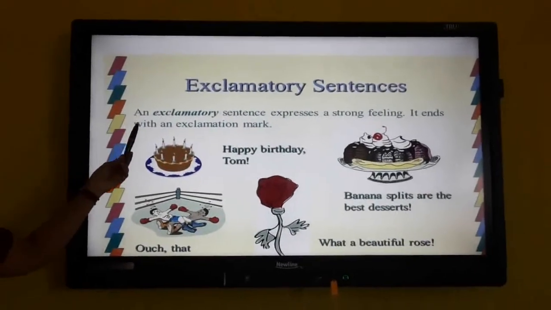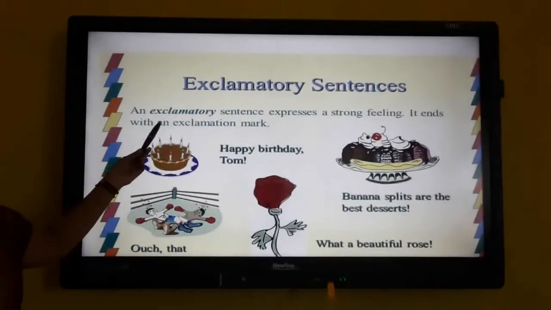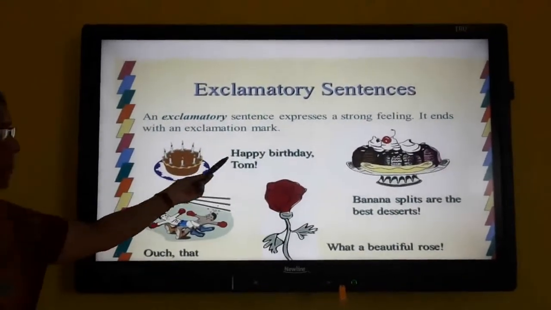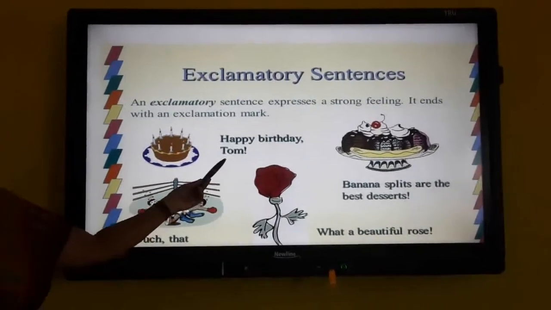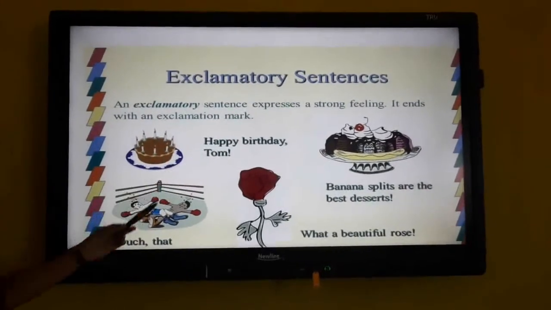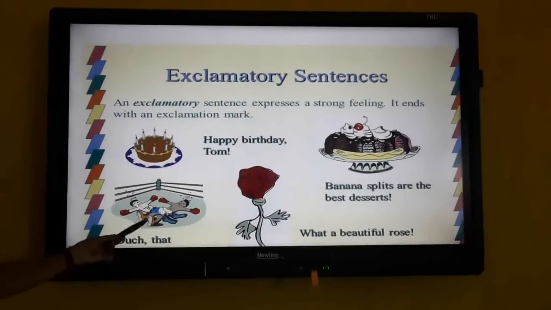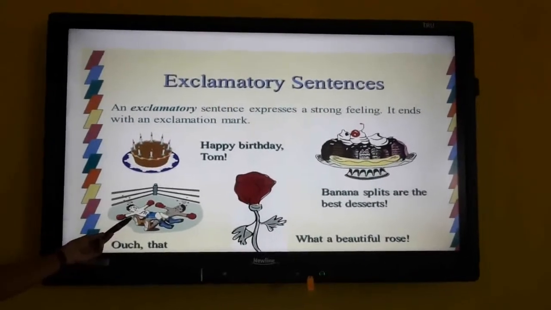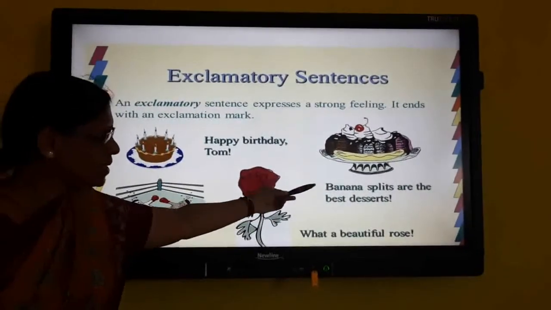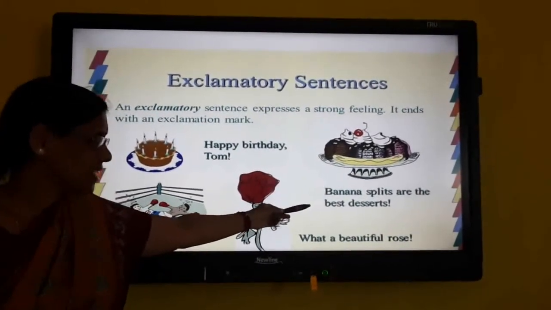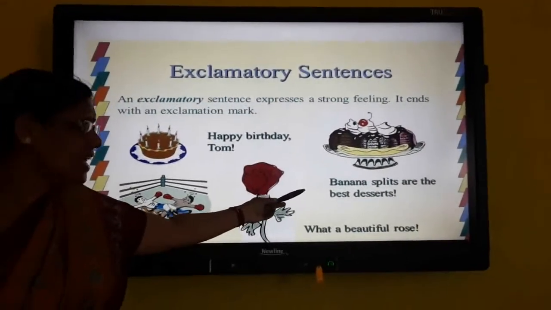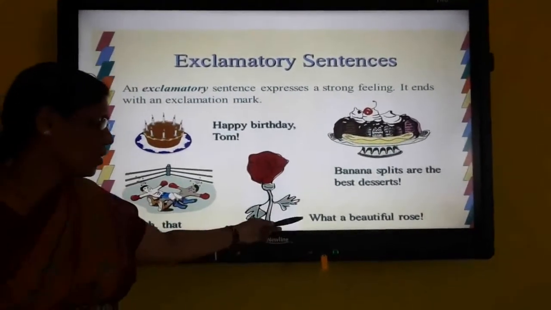Next is exclamatory sentence. An exclamatory sentence expresses a strong feeling. It ends with an exclamatory mark. Happy birthday, Tom! So he's saying it happily, so they have used an exclamatory mark here. Ouch, that hurt! So they are showing the pain. So this is an exclamatory sentence. Banana splits are the best dessert! So this is the expression of the taste which they like. So they have used an exclamatory mark.